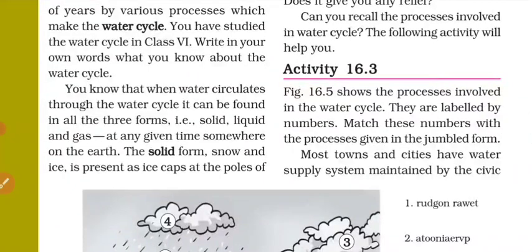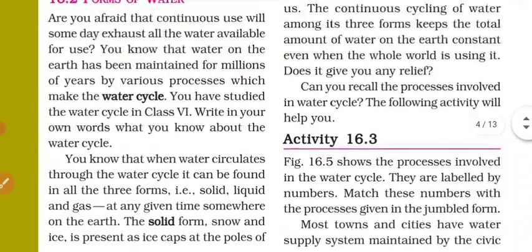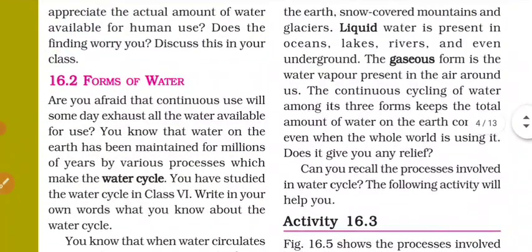As we all know, the water which is present on the glaciers, snow and ice is in solid form, which is present in the polar regions. And similarly the water which is present in lakes, oceans, rivers and underground is present in liquid form. And the water which is present in the atmosphere in gaseous form is the third form. So these are the three forms which are present on the earth.